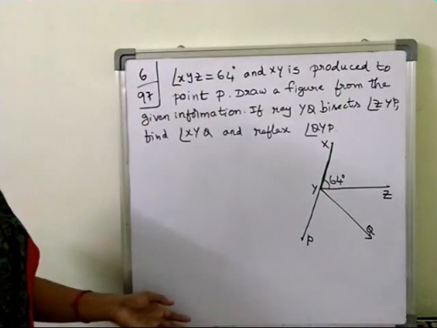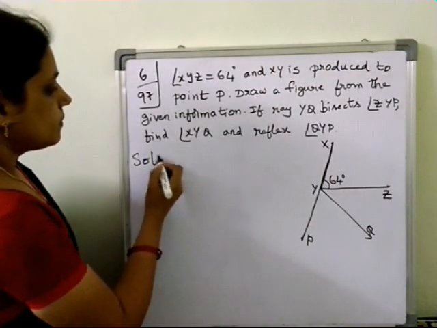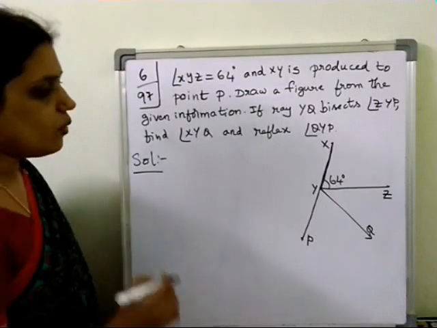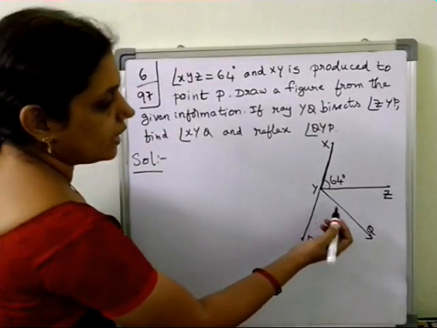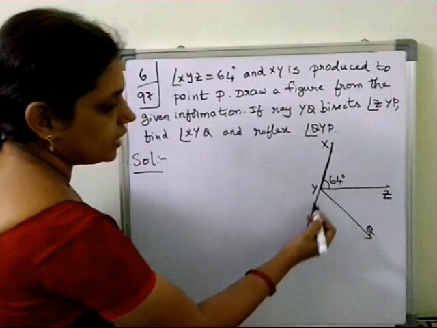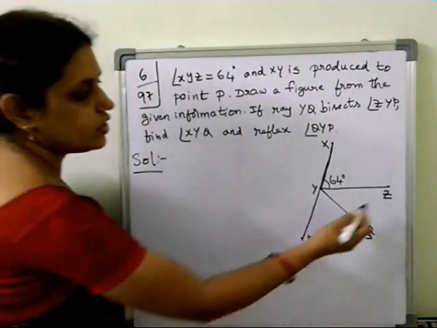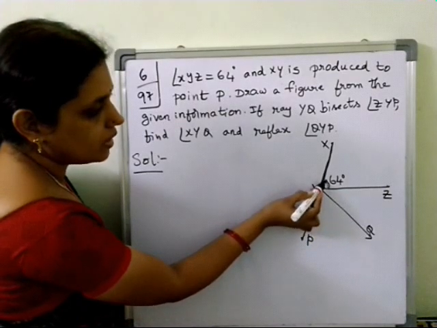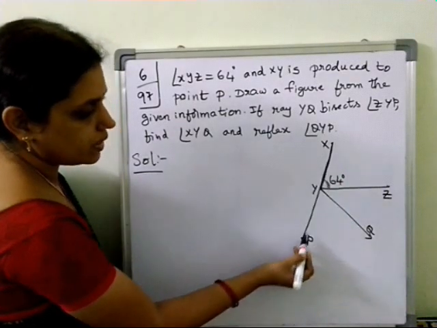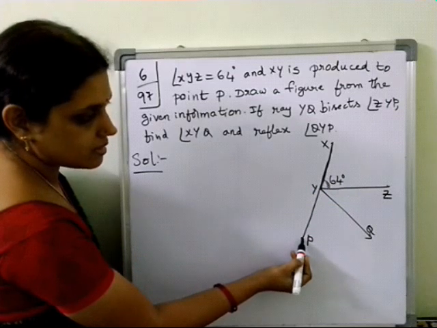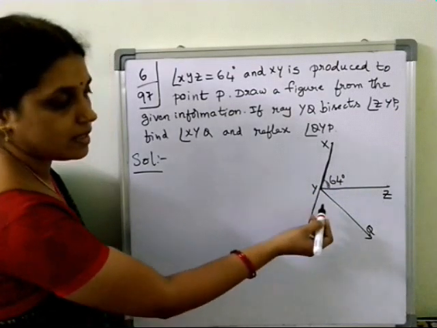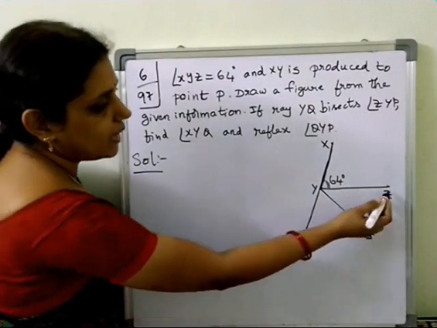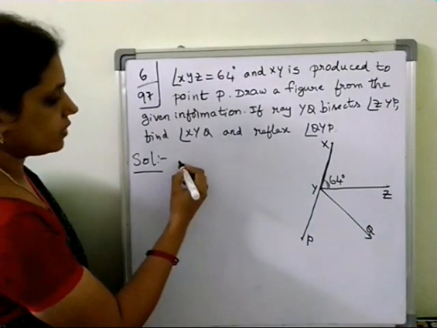So from the given information, what can you write first? Can we find angle ZYP? How can you find it here? This angle is 64. Since XY is produced to P, this is a straight line, a straight angle, so 180 degrees. So angle ZYP we can find first.